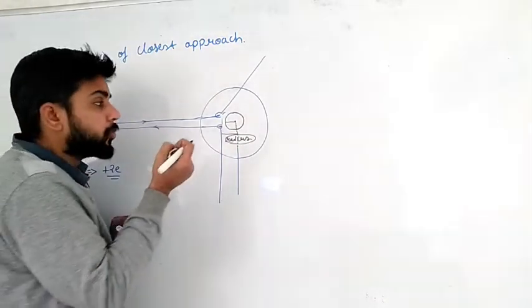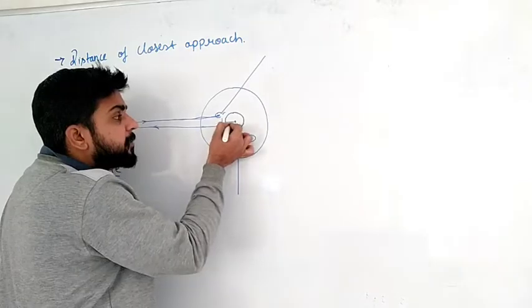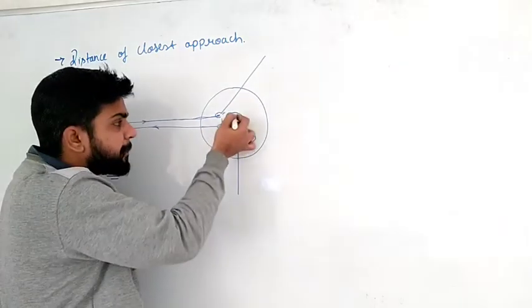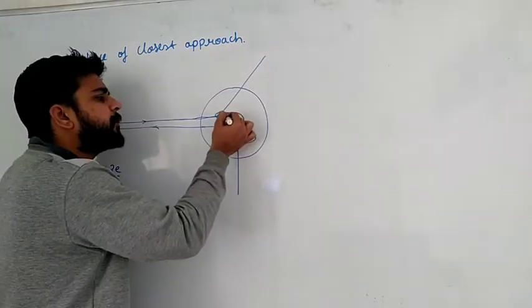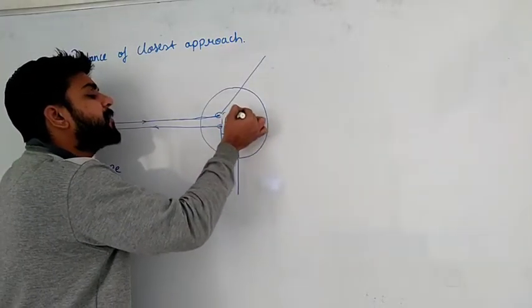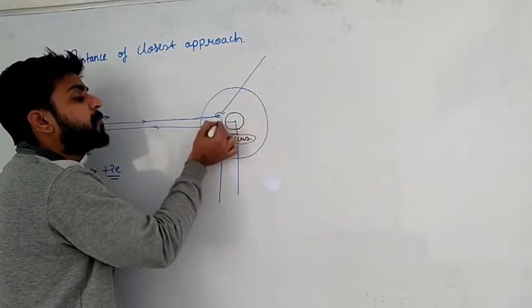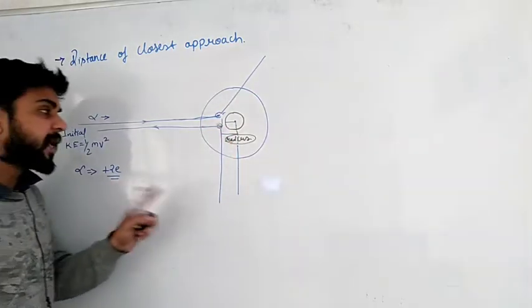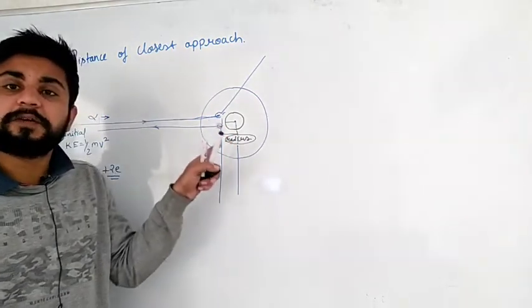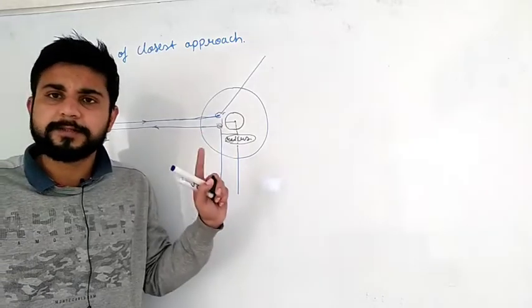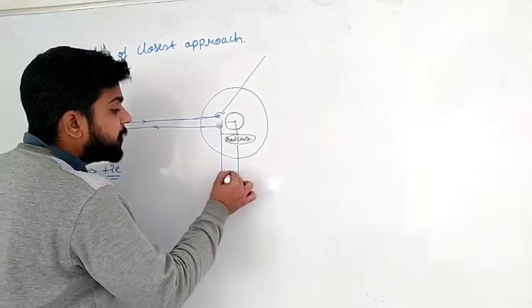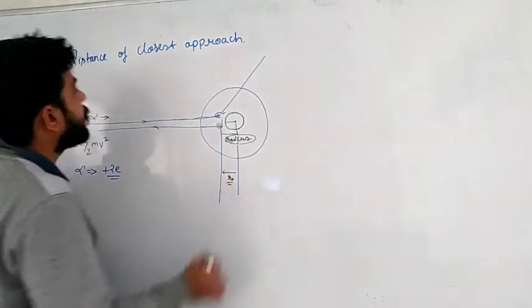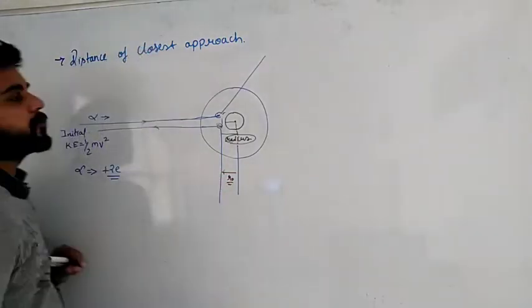because it will not be able to penetrate much more, as the repulsive force will increase. We know that the concentrated positively charged protons will apply force on our alpha particle, obviously, because they have observed it in their practical observation. Now what is our main purpose? To find the nucleus size with the help of the distance of closest approach.